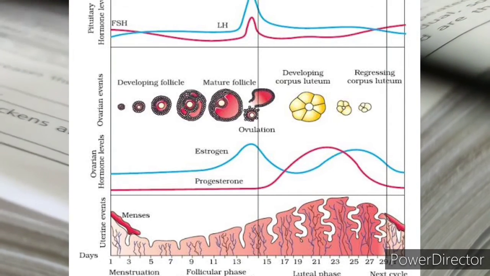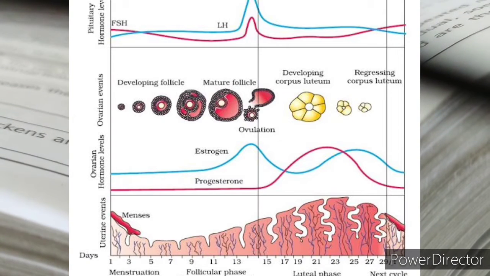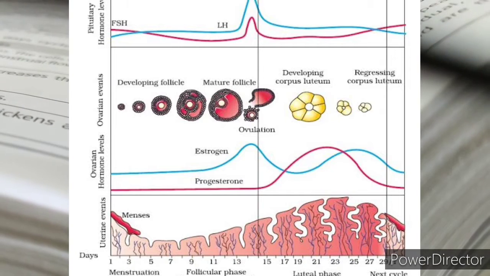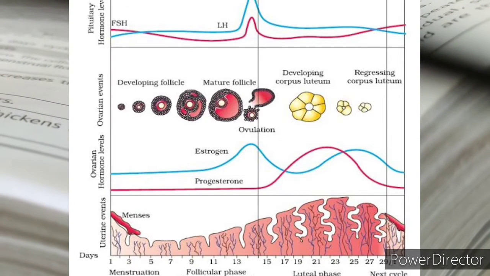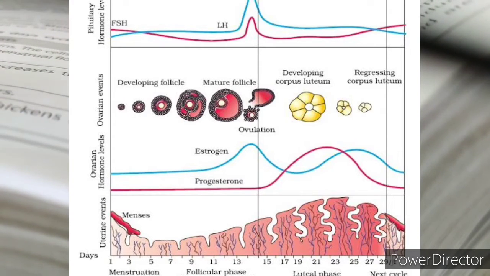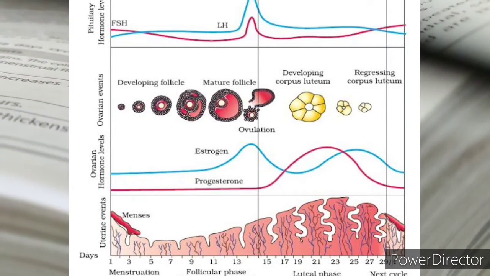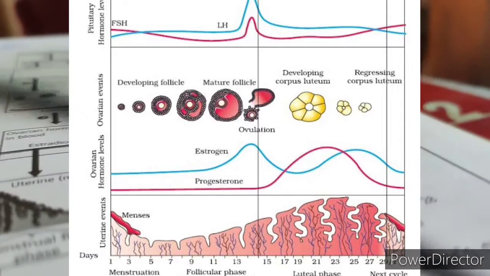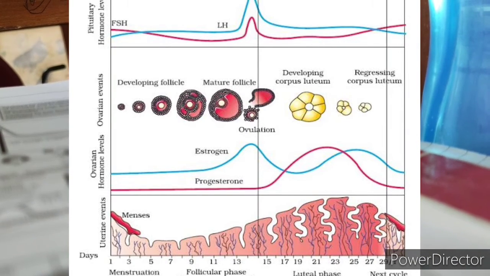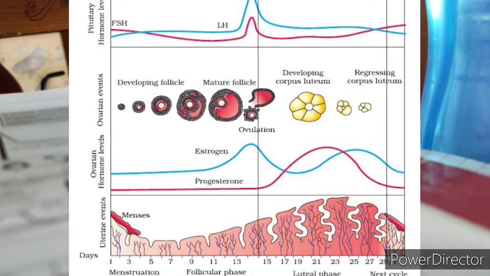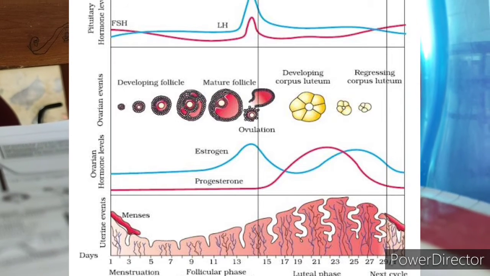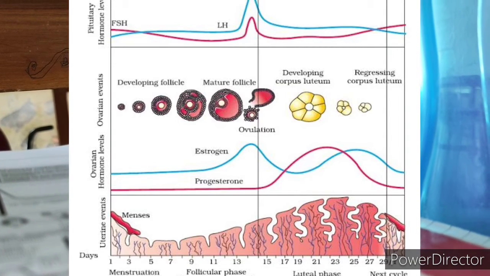Now these changes which are occurring in the uterus are induced by the pituitary as well as the ovarian hormones. The pituitary hormones are FSH and LH, that is follicle stimulating hormone and luteinizing hormone, and the ovarian hormones are progesterone and estrogen. The secretion of LH and FSH will increase gradually during the follicular phase and stimulate follicular development as well as secretion of estrogen by the growing follicle.